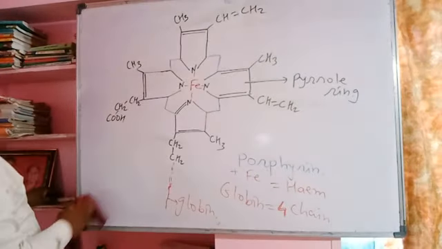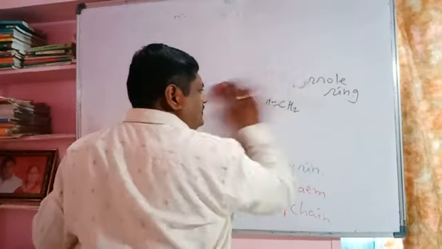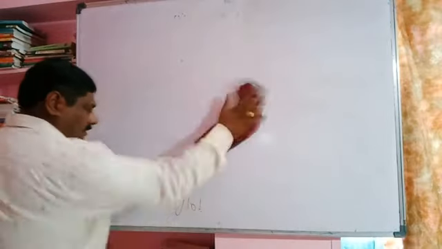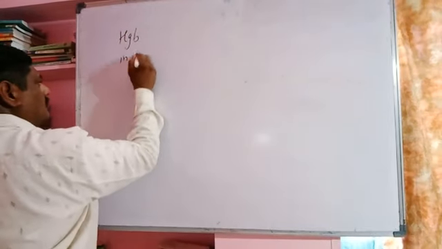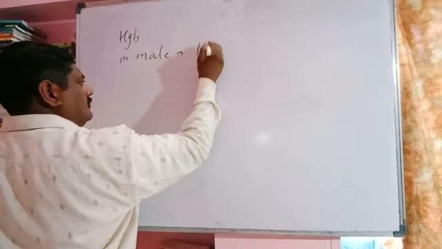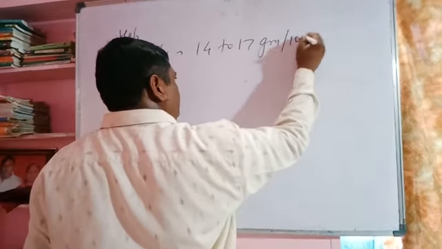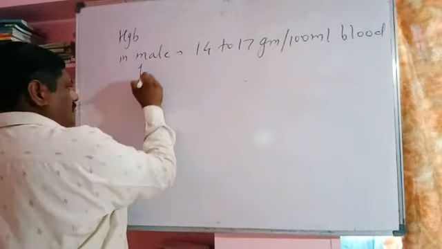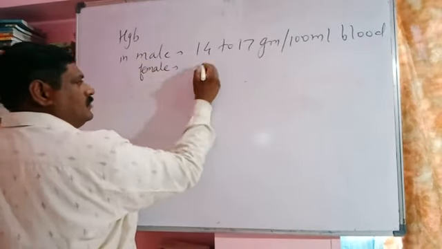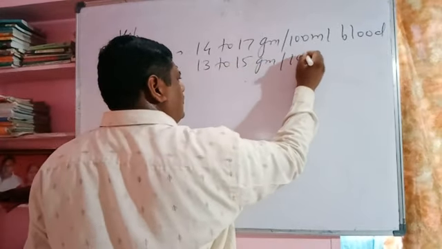Now, the hemoglobin percentage in male and female is different. In male, the hemoglobin is about 14 to 17 gram per 100 ml of blood. It is gram percentage. In female, the hemoglobin is 13 to 15 gram per 100 ml of blood.